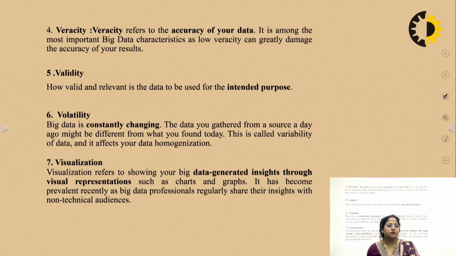Now the next point is variability. Big data is constantly changing. The data you gather from the source today might be different from what you find tomorrow or the next day. That is variable data.